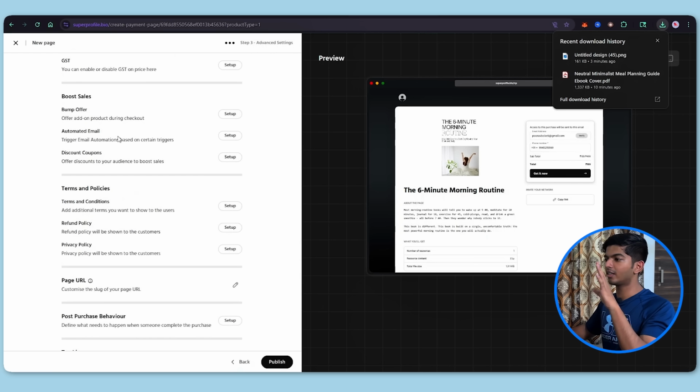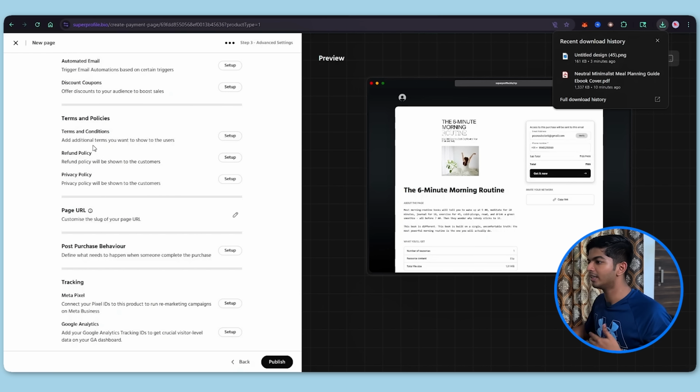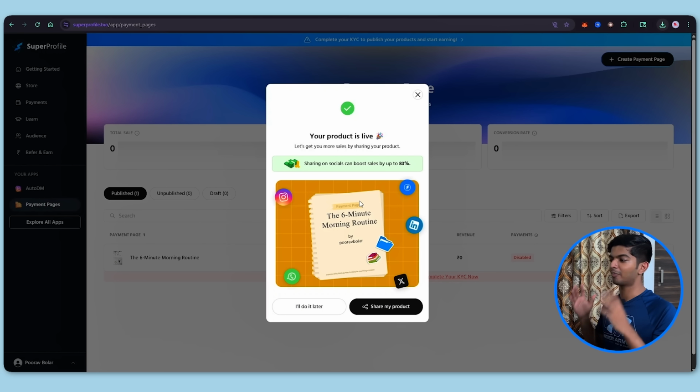And then there are tons of options that you can offer. You can add a bump offer, which is an upsell. So you say, you like my product, now pay a little more to get a better product. So that's an upsell. We have automated emails, terms and conditions, refund policy, all of this stuff. So we are going to hit publish. And as you can see, our product is live. It literally took us 5 minutes to create the store and publish it.